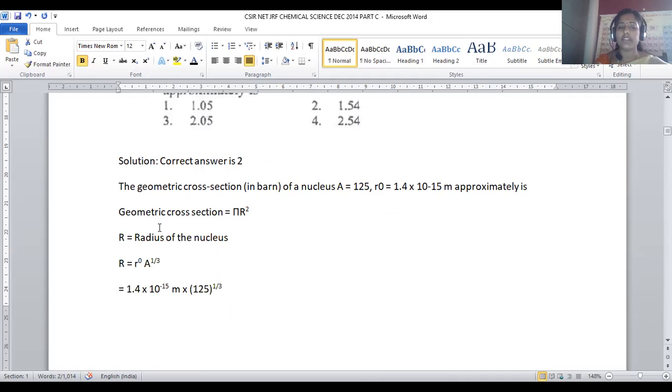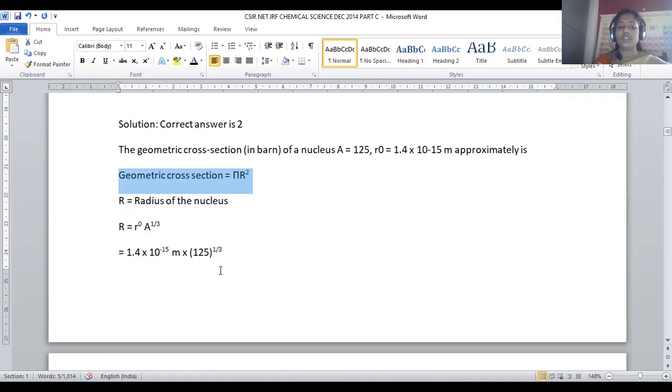We have the formula for geometry cross section. Geometry cross section is equal to pi r square. This is the empirical formula. R is nothing but the radius of the nucleus. Pi is nothing but 22 by 7. This is the fixed value, right? So geometry cross section is equal to pi r square is the formula.